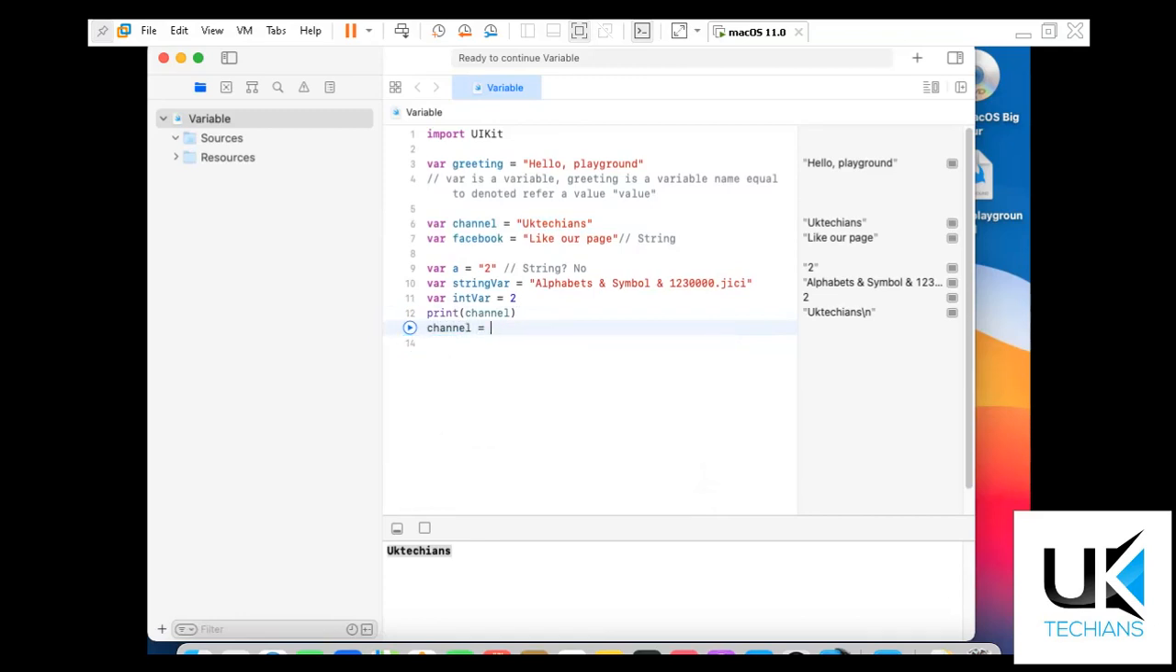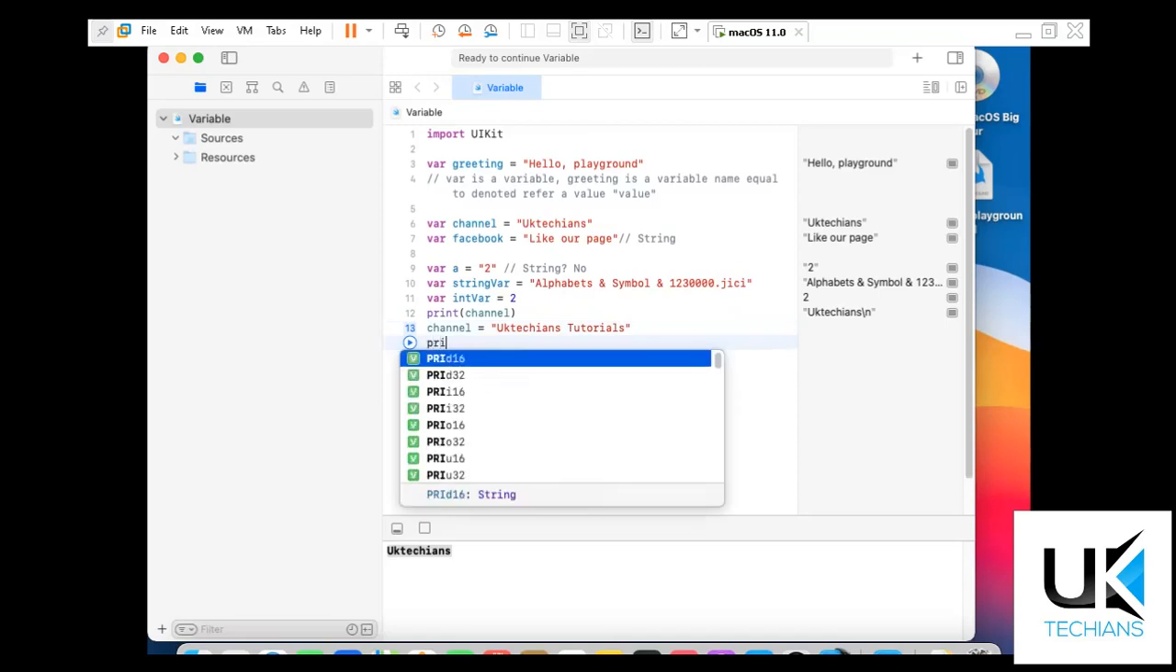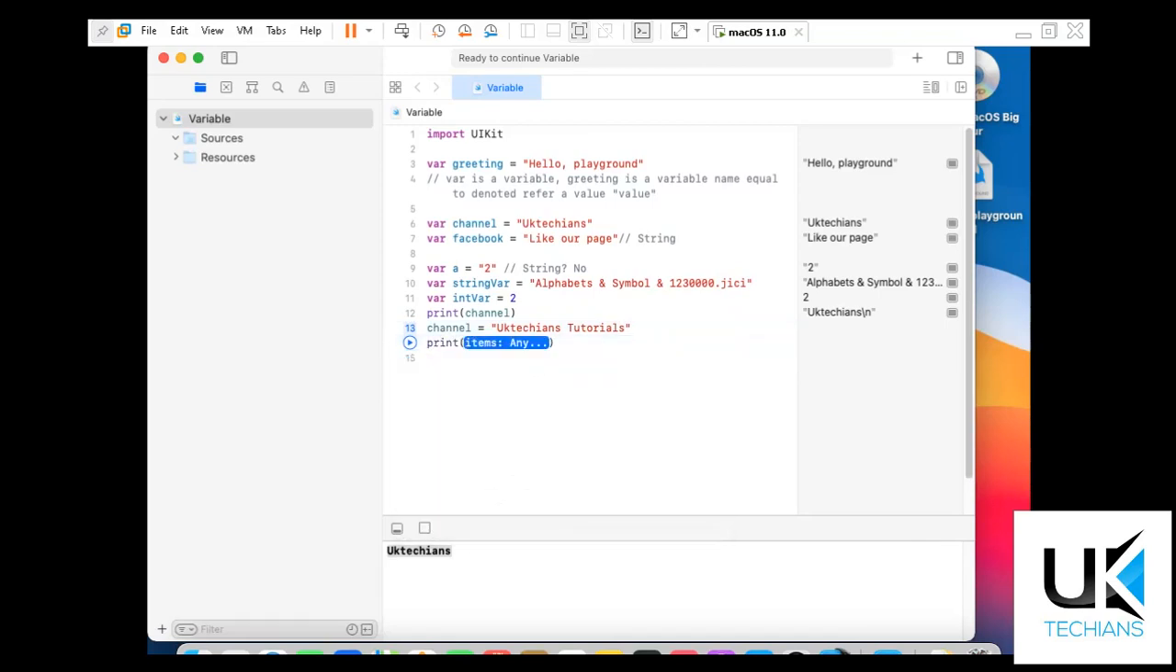Like if we want to initialize this channel again and say UK sections tutorials, and then we have to print it again. So what will it print? It will print both, but let me show you how it will print. Let me just use this tab and then play, and it will say running variables, and we'll see here the output.